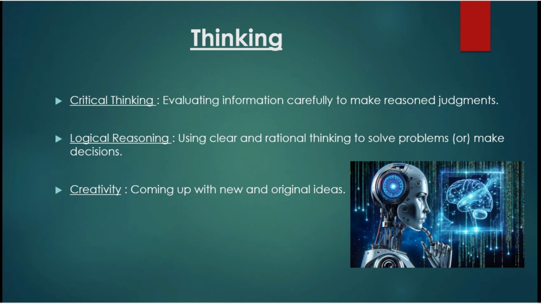And the next one is logical reasoning. Logical reasoning means using clear and rational thinking to solve problems or make decisions. For example, when planning a budget, you logically consider your income, expenses, and saving goals to decide how much to allocate for different categories like rent, food, and entertainment. This helps you manage your finances effectively and avoid overspending. This is the explanation of logical reasoning.